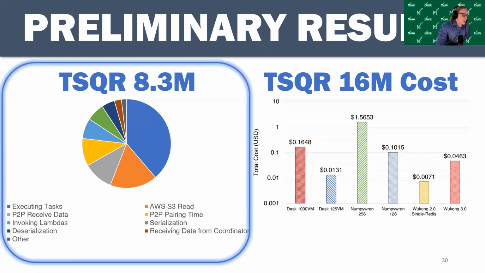So this chart on the left shows an aggregate breakdown of the activities performed by the serverless executors in Wukong 3. As we can see, executing task code is the most commonly performed task by executors, which is good. But the next three most commonly performed activities shed some light on these performance issues. So we have AWS S3 reading, peer-to-peer receiving data, and peer-to-peer pairing time. Reading data from S3 is just reading intermediate data or metadata. This peer-to-peer receive time is the time Lambdas spend on the receiving end of a peer-to-peer connection. And the peer-to-peer pairing time is essentially the time it takes the Lambdas to connect to one another.